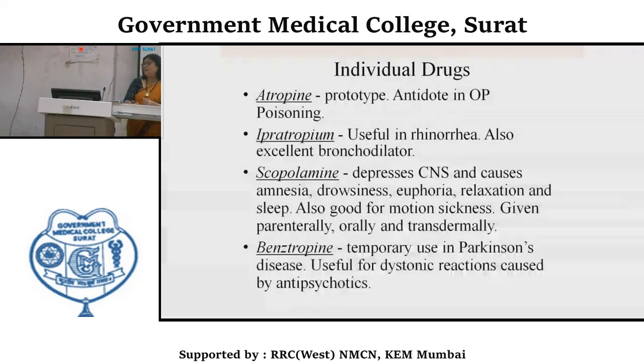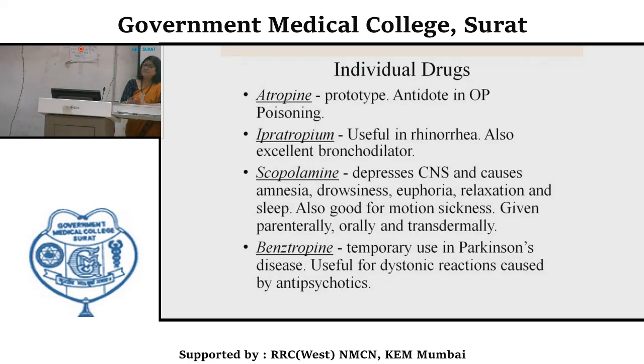Scopolamine can cross the blood-brain barrier, so it depresses CNS activity, causing amnesia, drowsiness, euphoria, relaxation and sleep. It is also used for motion sickness, given parenterally, orally and transdermally. Scopolamine is also known as hyoscine. Then benztropine, for temporary use in Parkinson's disease.